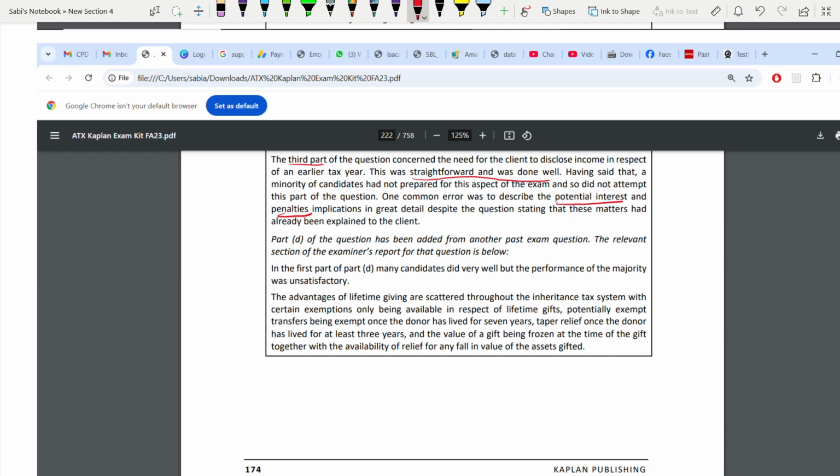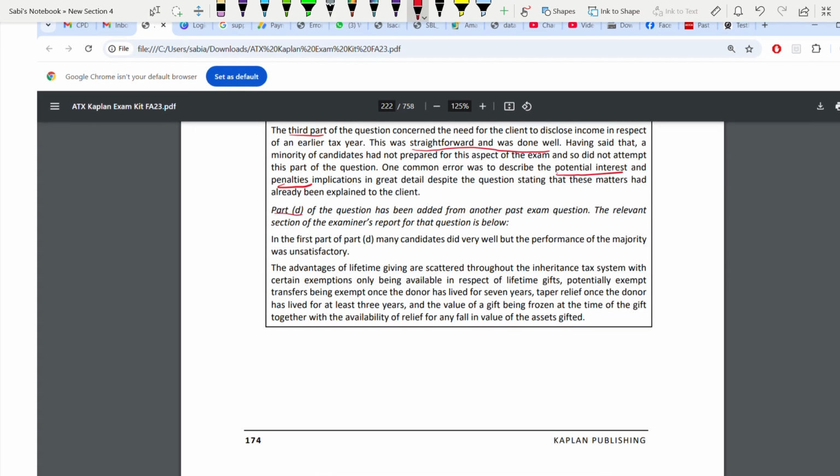Last part, D. This was done well. The first part was done well, but the next part was unsatisfactory. Advantages of lifetime gifts, students were able to give. They gave some exemptions, like PET being exempt if the donor survived 7 years, then taper relief if they have lived for 3 years, then the value of the gift being frozen at the time of the gift, third, and the availability of relief for any fall in value, the fourth. They were able to identify these.